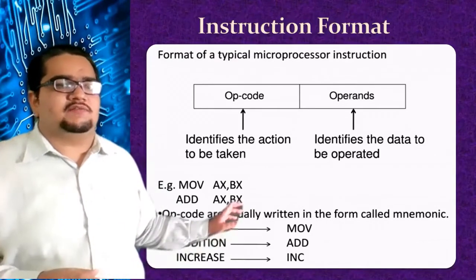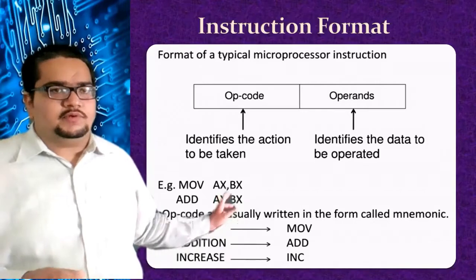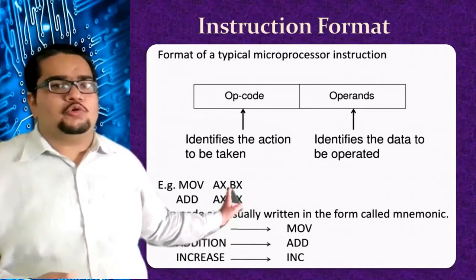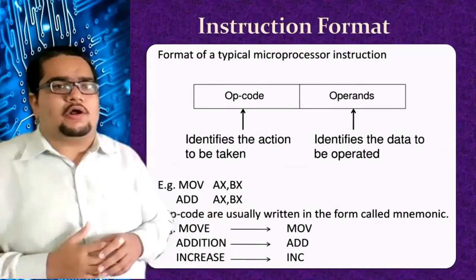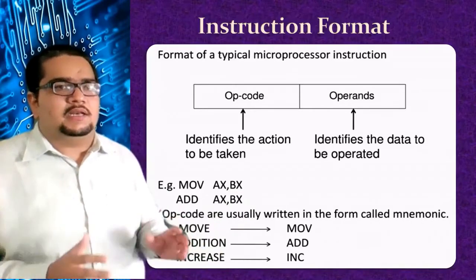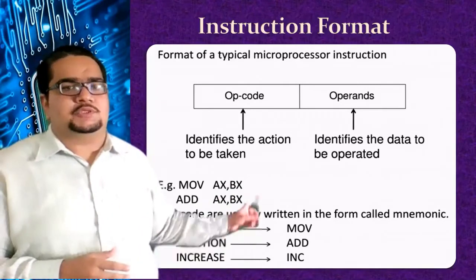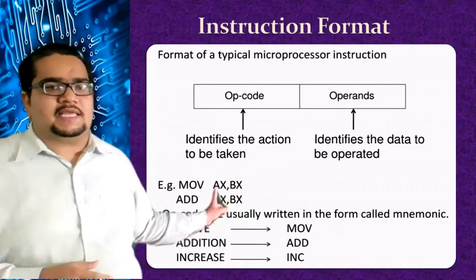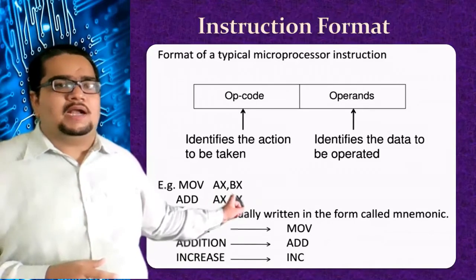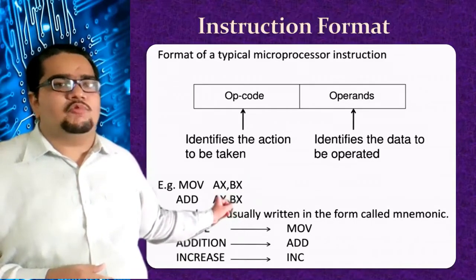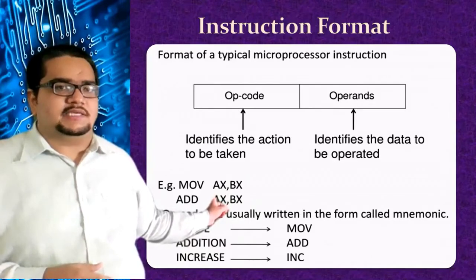So the general structure will be that we write MOV, which is an operation which will be having an opcode, followed by two operands. Out of those two operands, in general, the first operand will be the destination, the second operand will be the source. So here in this case, AX is the destination and BX is the source. So something from the BX register will be moved into the AX register in this case.